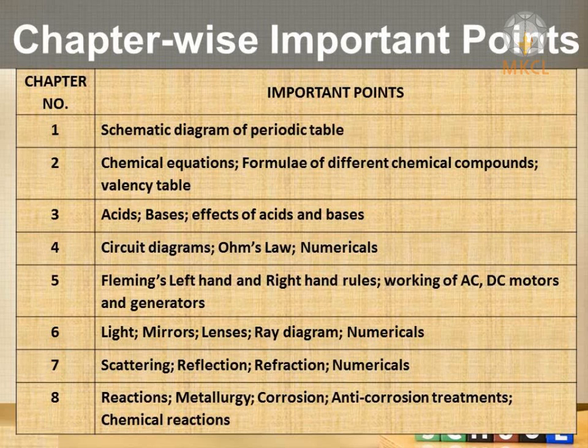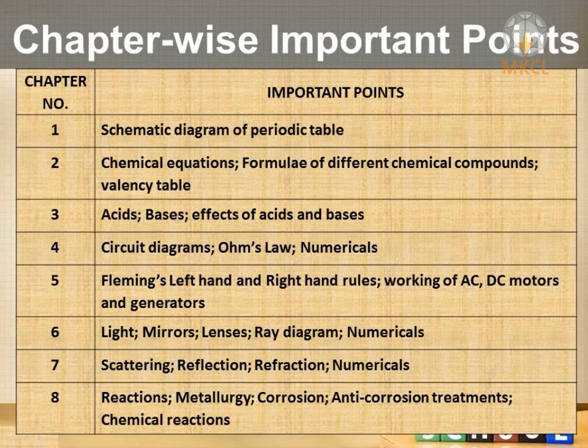Chapter number 7 is again related to light, but here different light-related phenomena are there, like scattering or dispersion, refraction, reflection, etc. All these things cause different effects in the environment, like astronauts always seeing the surrounding sky as black, the sky looking red at sunrise or sunset, or the formation of a rainbow.